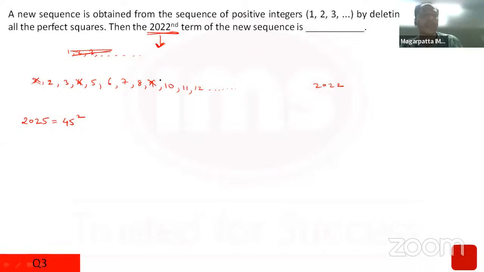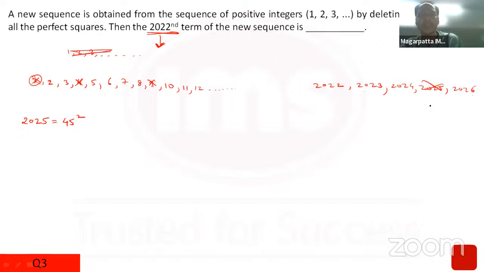I'm removing terms from between, so I'll have to continue writing ahead, because I want to write 2022 terms. I removed a 1, I wrote that number. I removed 4, I write the next number in the sequence. 2024. I'll not write 2025 because it is a perfect square. So I removed a 9, I'll also have to write 2026.